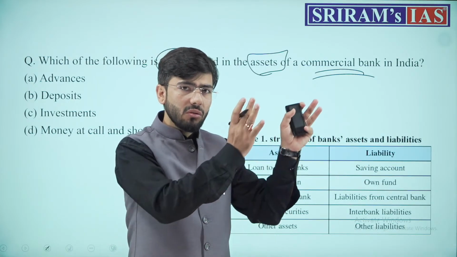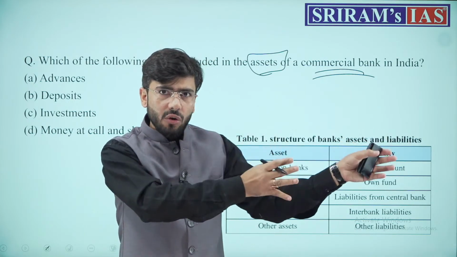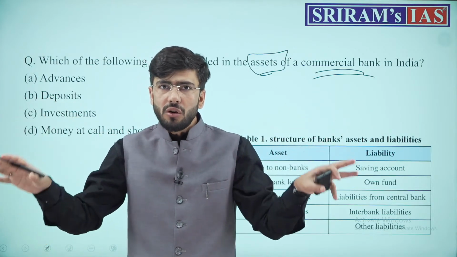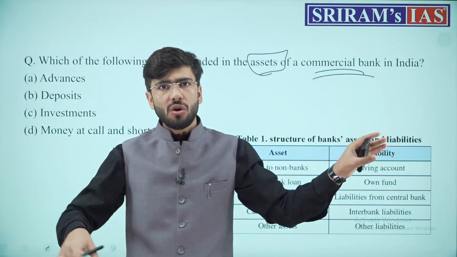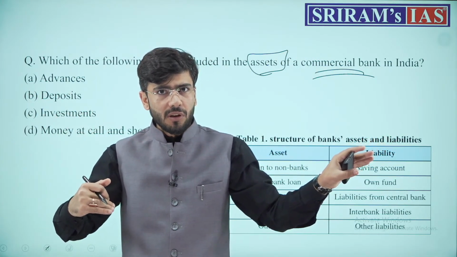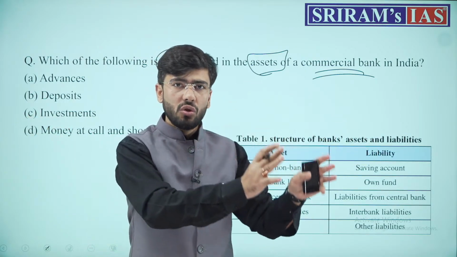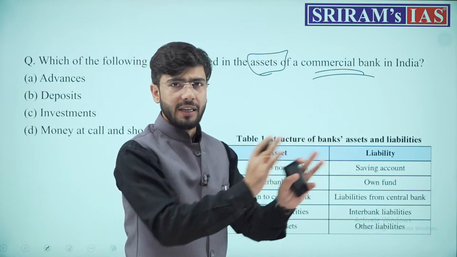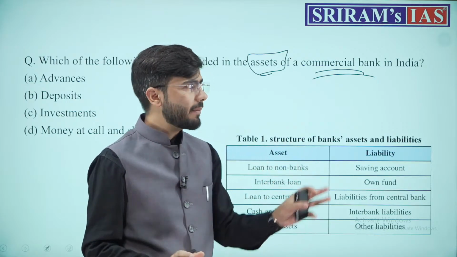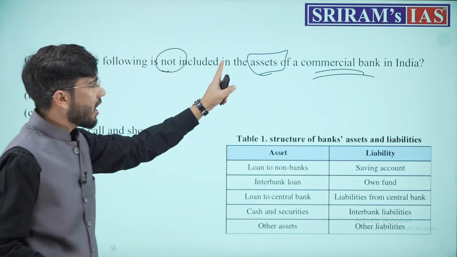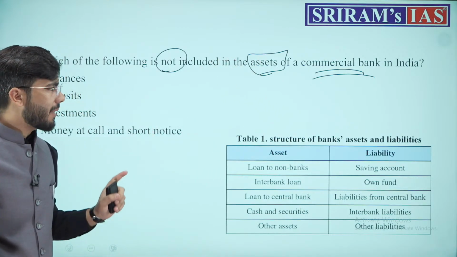Therefore, they have two things. They generate loans from somewhere or they issue loans to someone. In both cases, they either pay the interest or they receive the interest. That is how banks earn their revenue, or they use this revenue to pay their interest. Now we are done with this concept. Understand, which of the following is not included in the assets of a bank?